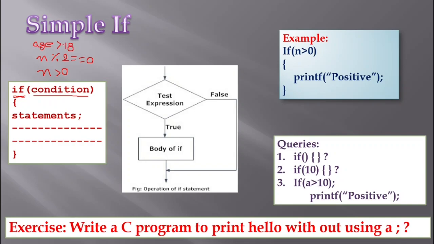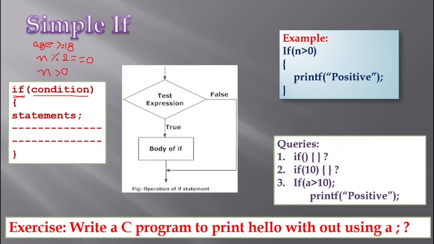Likewise, I can check whether the particular person is eligible for marriage whenever the age of the boy exceeds 21, or if I take a girl, then the age of that girl should exceed 18. Likewise, I can take plenty of real-time examples so as to explain this simple if.